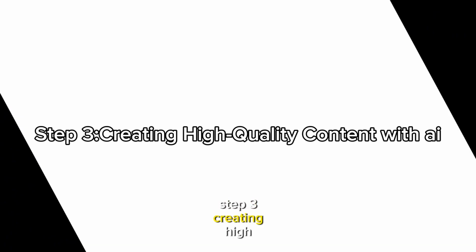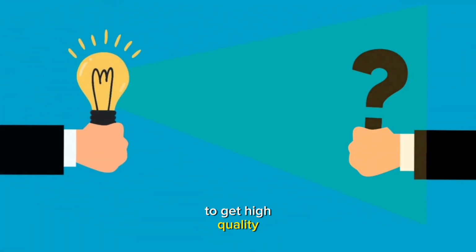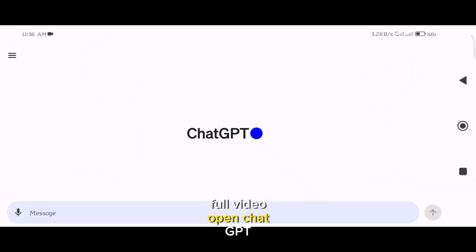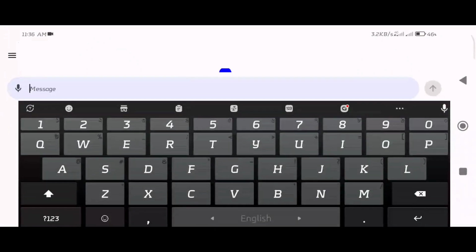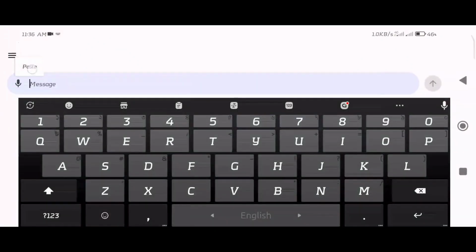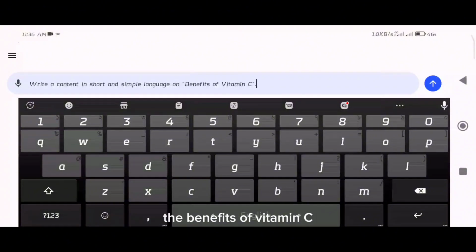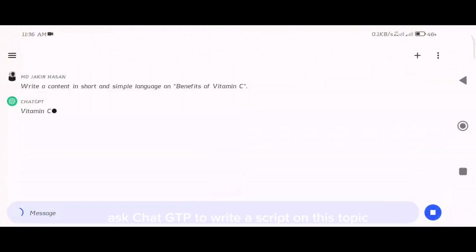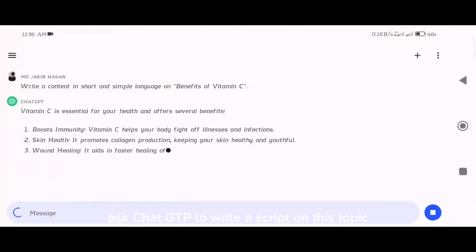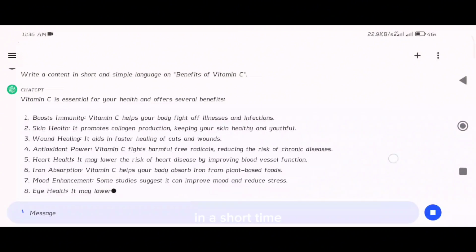Step 3. Creating high-quality content with AI. I made a short video showing how to get a high-quality full video. Open ChatGPT. I think I will make content about the benefits of vitamin C. Ask ChatGPT to write a script on this topic and see how well it writes it in a short time. You can change something.